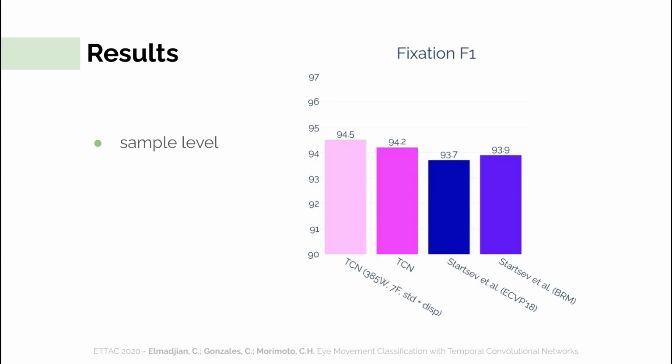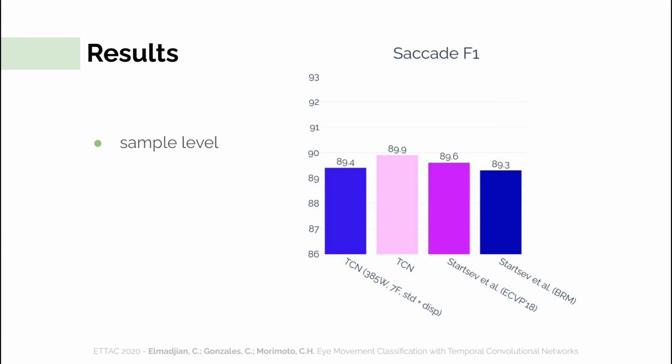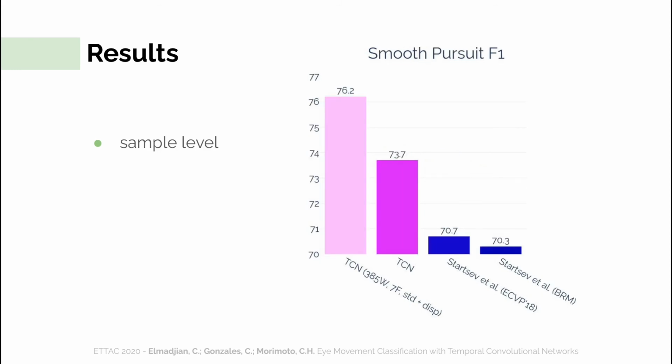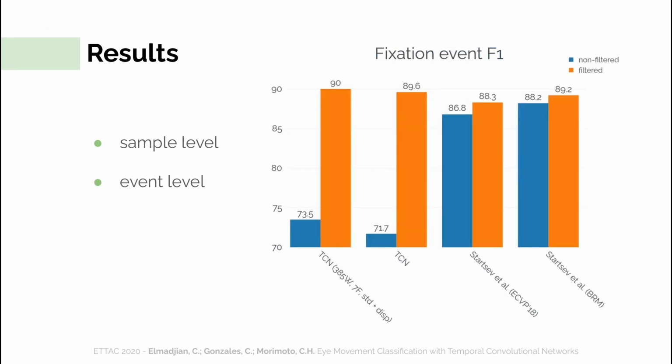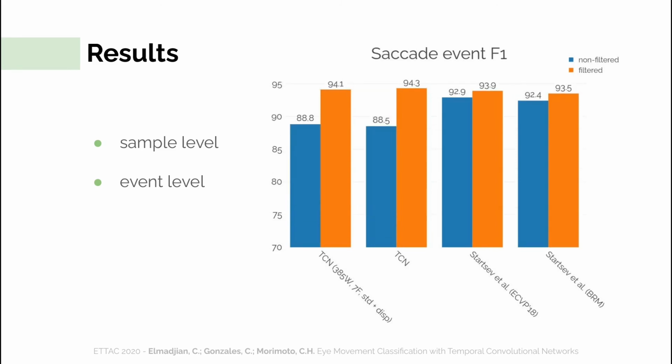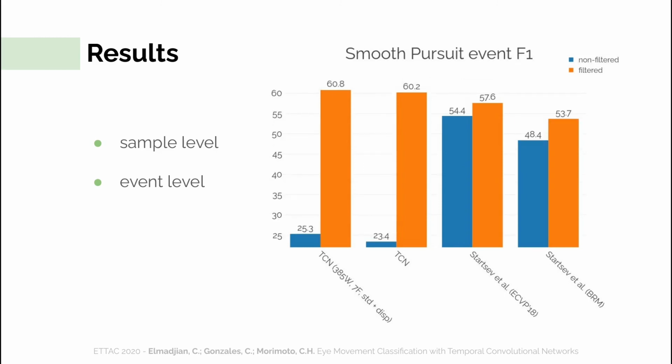That said, when we look at the results, we observe that both our conventional TCN model and the TCN enhanced by feature manipulation were able to surpass or match the scores previously reported by Start7 and others on sample level for all patterns. But the most noticeable gain was in terms of smooth pursuit detection. With the domain knowledge-based filter, TCNs were also able to achieve the highest event-level scores in the GazeCon dataset for fixation, saccades, and smooth pursuits, and, once more, the largest difference was observed with pursuits.